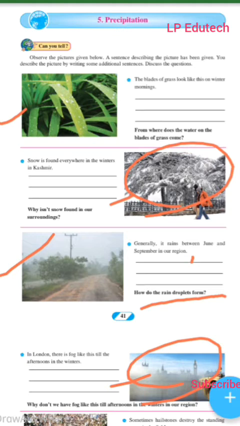So that is the reason behind this. Now, we do not have fog until afternoon in summers. This is the question. We do not have fog until afternoon in summer because we are near the equator and we have a tropical climate and hot summers.